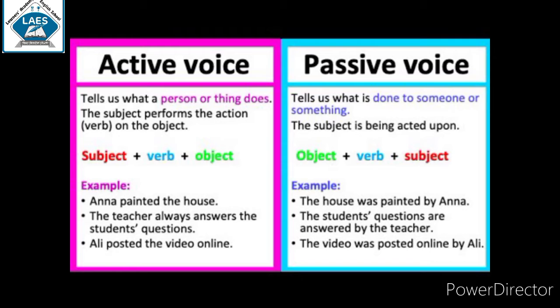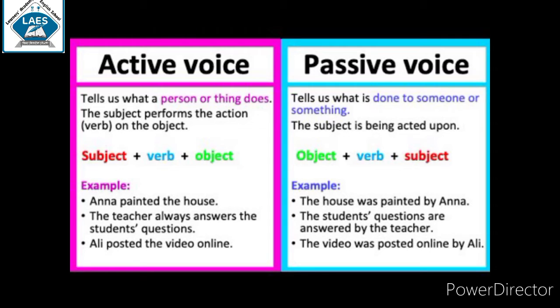For example, Anna painted the house. Here Anna is the subject, painted is the verb, and the object is the house. The teacher always answers the student's question. Ali posted the video online. These are some examples of active voice as it is in the structure subject plus verb plus object.